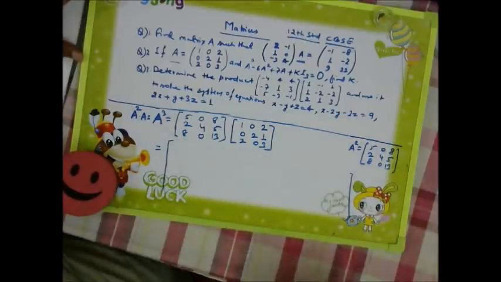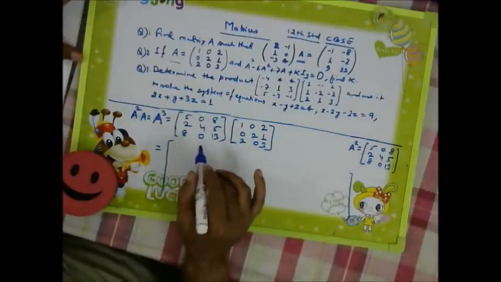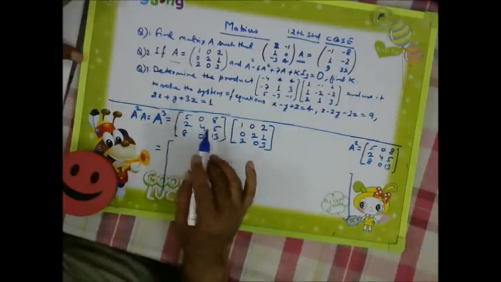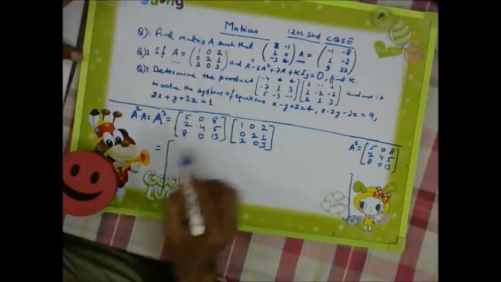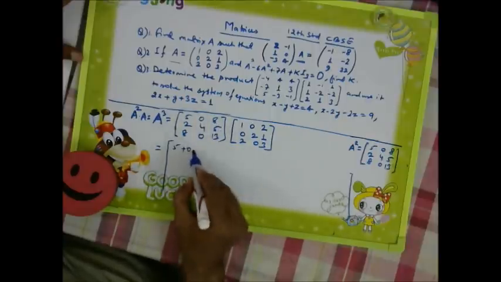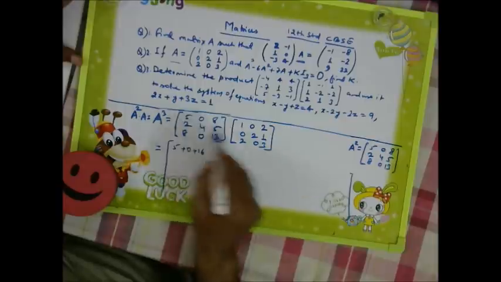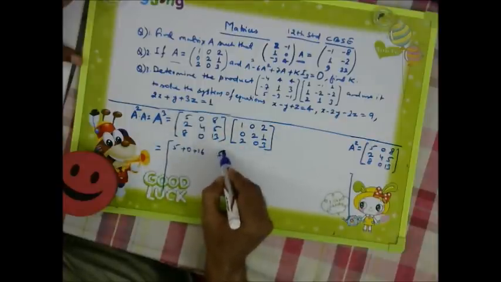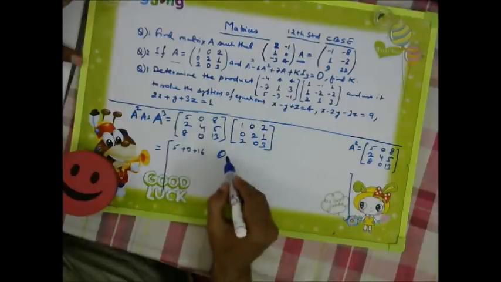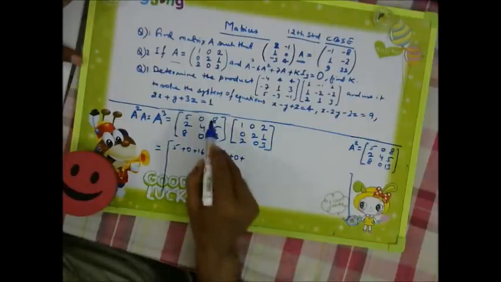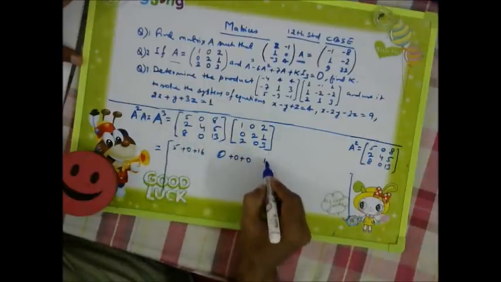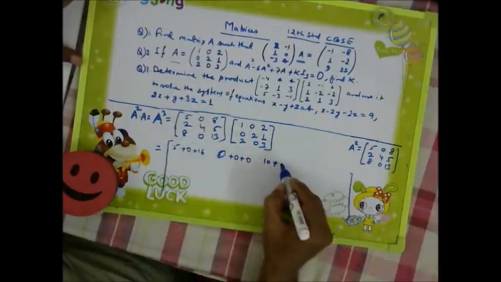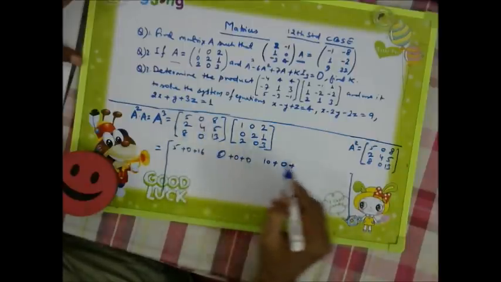Now I will not write into 1 into 1, or better I will write. Even if we are not writing, that's not the issue. So we can write 5 into 1 as 5 plus 0 into 0 plus 0 plus 8 into 2, 16. Similarly, 5 into 0, so it will become 0, plus 0 into 2, so again 0, plus 8 into 0, so it will become 0. Right. 5 into 2, 10, plus 0 into 1 as 0, plus 8 into 3, 24.